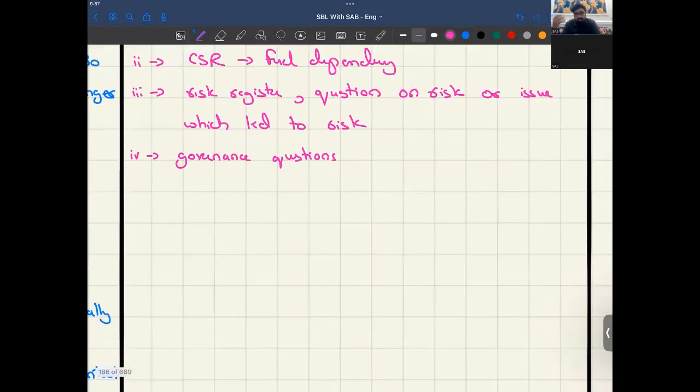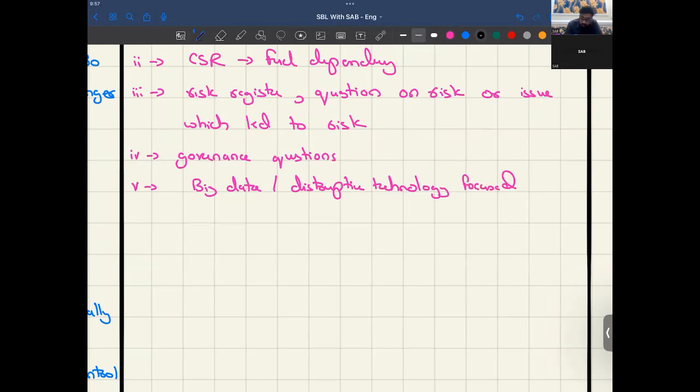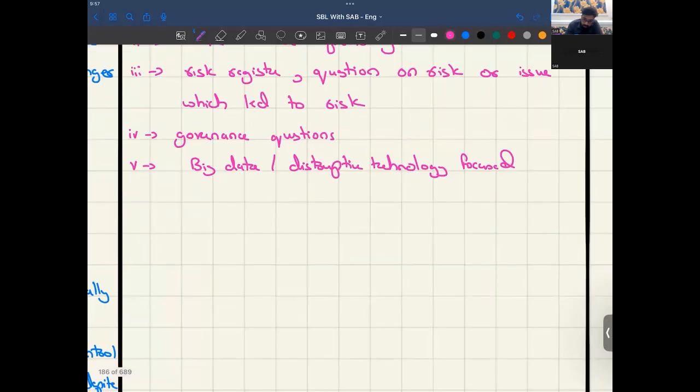Now these are the data which can predict some questions. Similarly, big data or disruptive technology could be asked, as this seems to be technology focused.